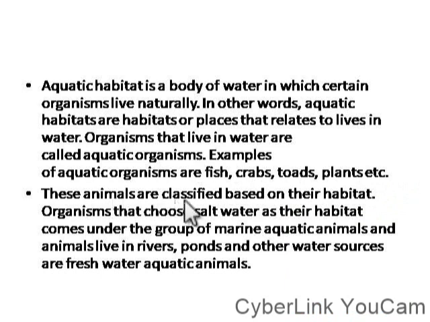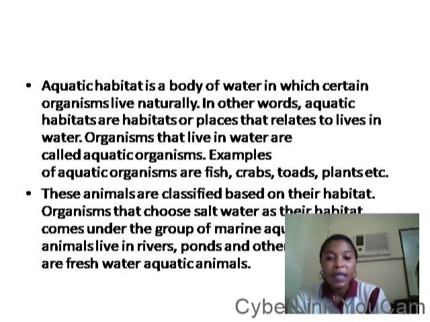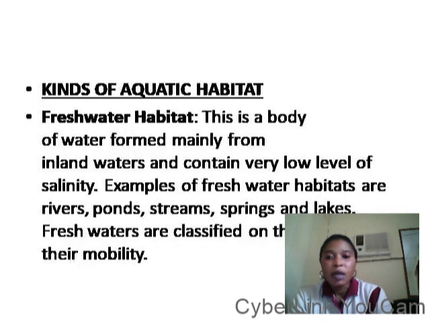These animals are classified based on their habitats. Organisms that choose salt water as their habitat come under the group of marine aquatic animals, and animals that live in rivers, ponds, and other water sources are freshwater aquatic animals, meaning that we have saltwater habitat and we have freshwater habitat. And also we have types of aquatic habitat.